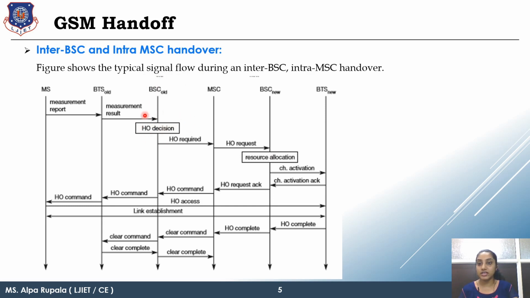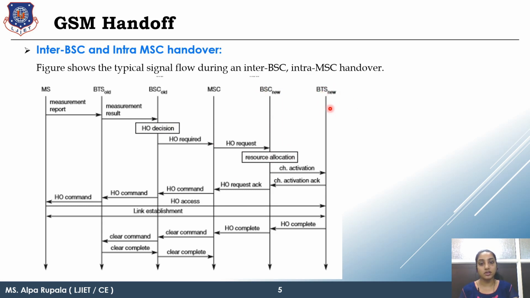Now BSC has taken the decision that handover is required, so it will send the handover request to the relevant MSC, which is handling both the BSC. Now this handover request is sent to the relevant BSC, which will check further whether the resource is available at its BTS or not.